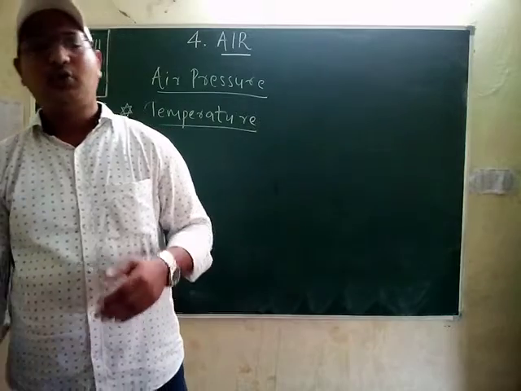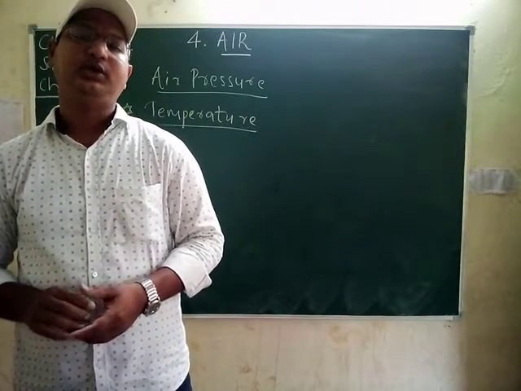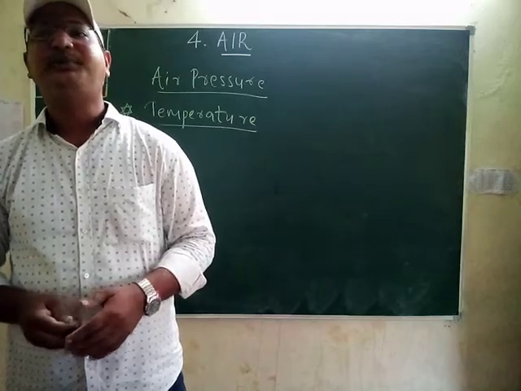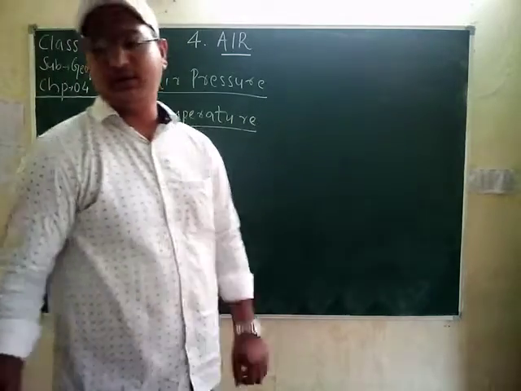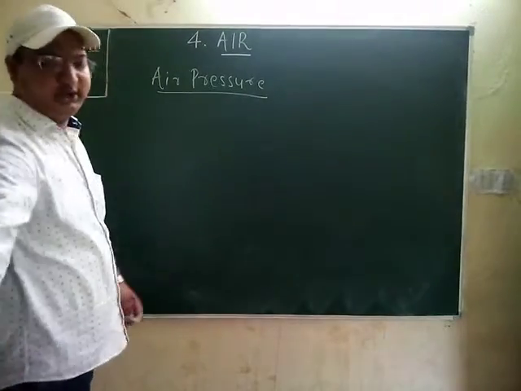So students, what is air pressure? What exactly is the definition of air pressure? The pressure exerted by the weight of air on the earth's surface. Students, I am going to write the definition.